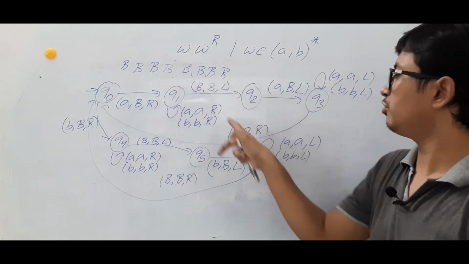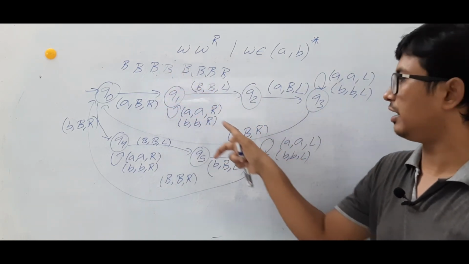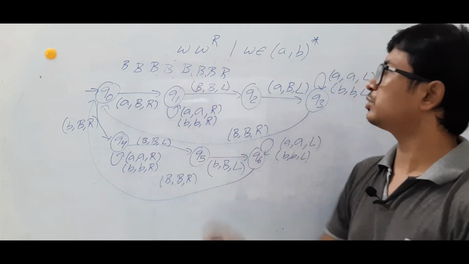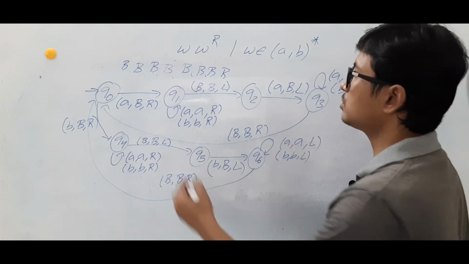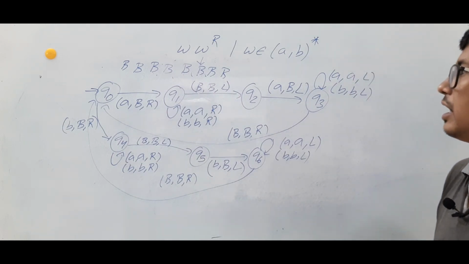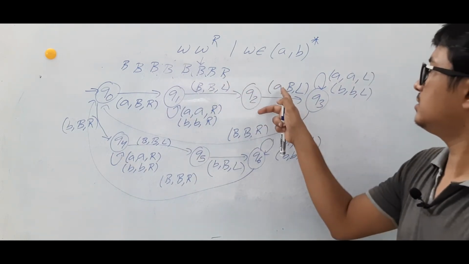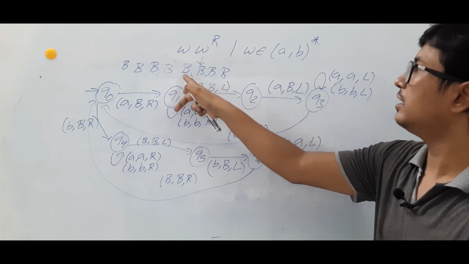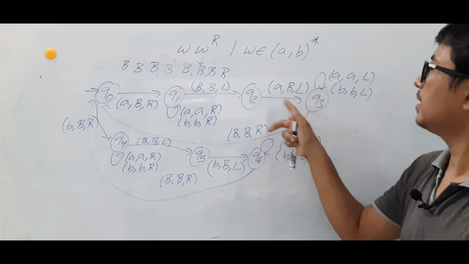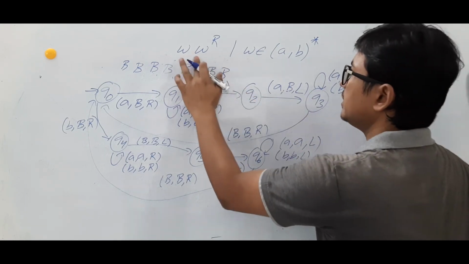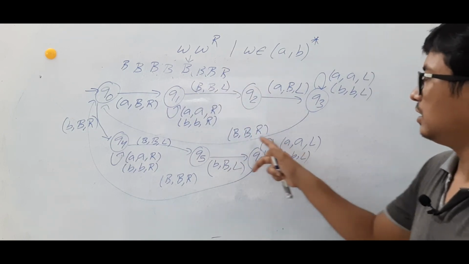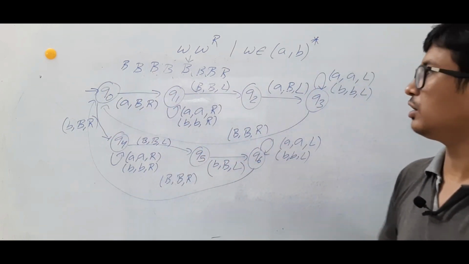From Q3, if you find a blank, because after moving to the left you will find a blank, you make it a blank and move to the right. So in which location are you? You will be in this location. Am I right or wrong? Is it clear? Previously the A was here, you made it a blank and moved to the left, and you will be here. So at this location we can say that the string is finished. And you reach the state called Q0.